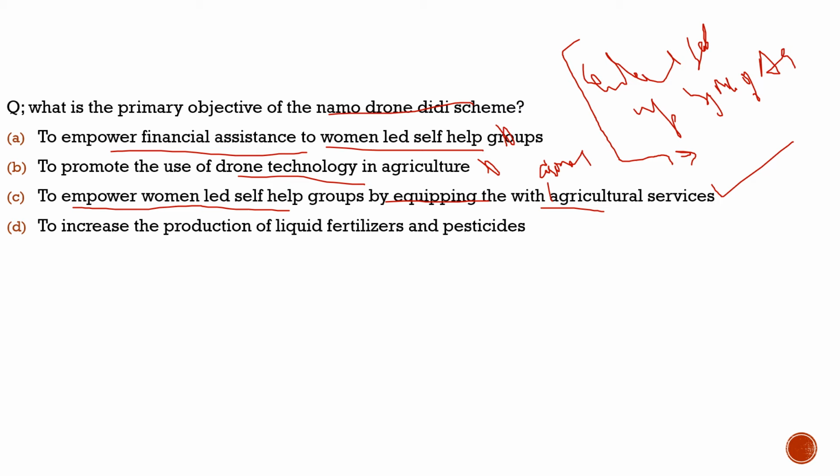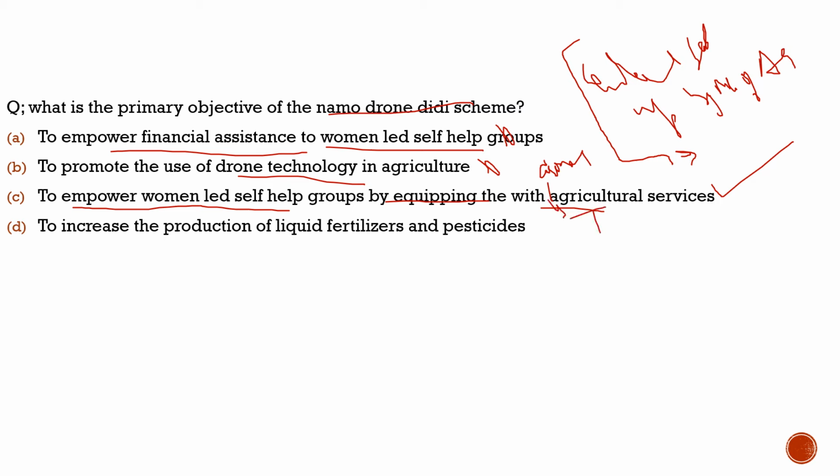It is the central sector scheme in which huge subsidies would be given to women-led self-help groups so that they can buy these drones, which they can rent to the farmers. And the correct statement is option C, which is to empower women-led self-help groups by equipping them with drone technology to provide agricultural services.